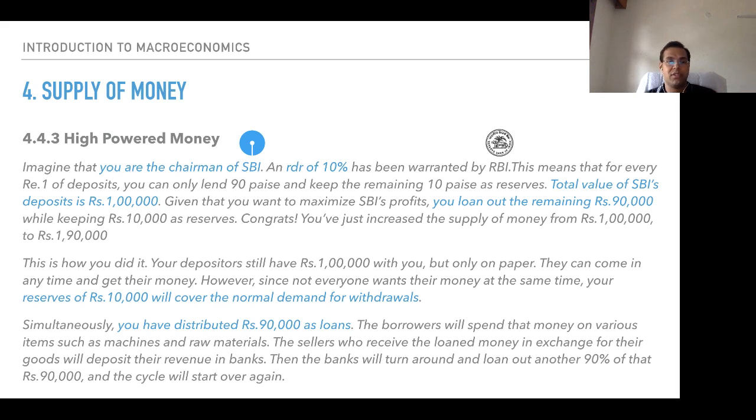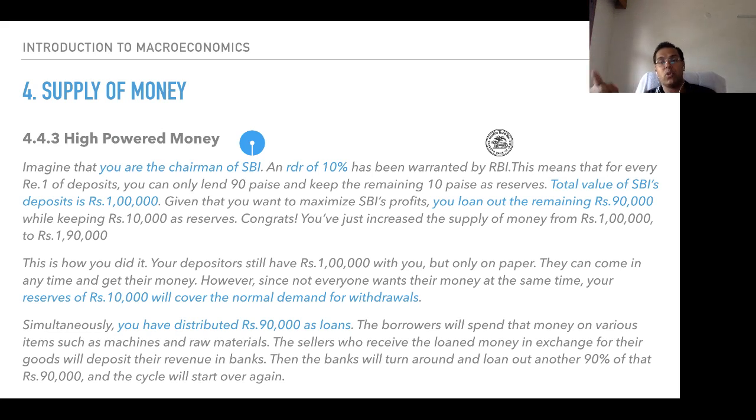Total value of SBI's deposit is rupees 100,000. Given that you want to maximize SBI's profits, you loan out the remaining rupees 90,000 while keeping 10,000 as reserves. So SBI has given you 90,000 rupees as a loan. Congratulations, you have gotten a loan. You've just increased the supply of money from rupees 1 lakh to 1,90,000. So 1 lakh of deposits that SBI had, it had further lent 90,000.